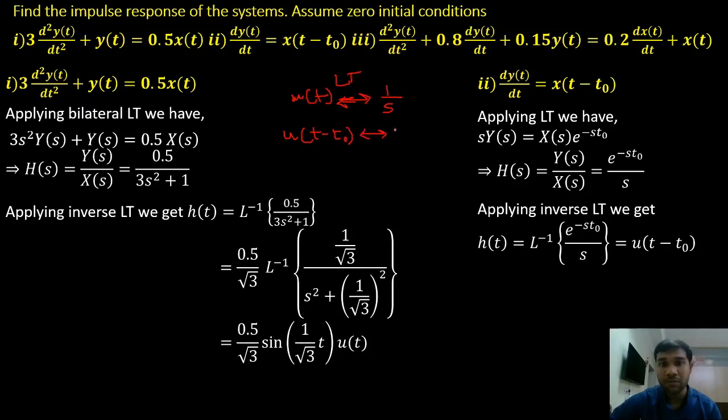What is the corresponding phase shift? I should multiply with e power minus s into whatever is my time shift here, that is s t naught. That is what I have here, e power minus s t naught divided by s. So the corresponding inverse Laplace transform is u of t minus t naught. That is the impulse response.